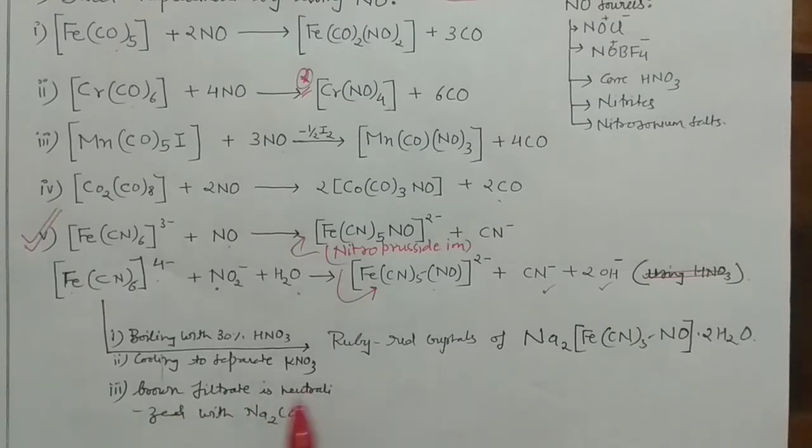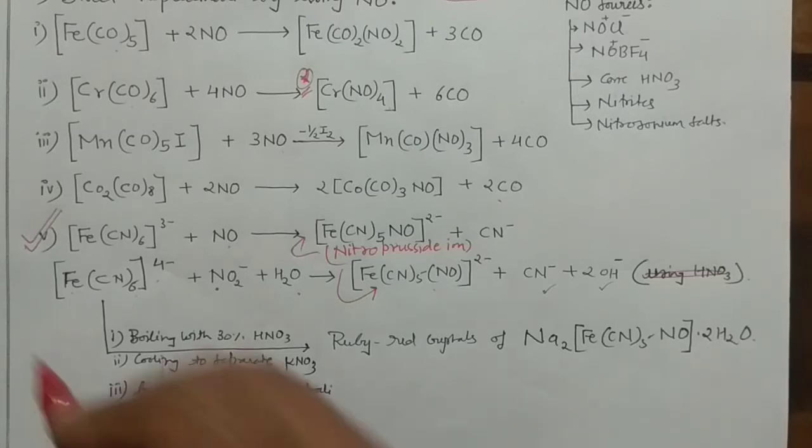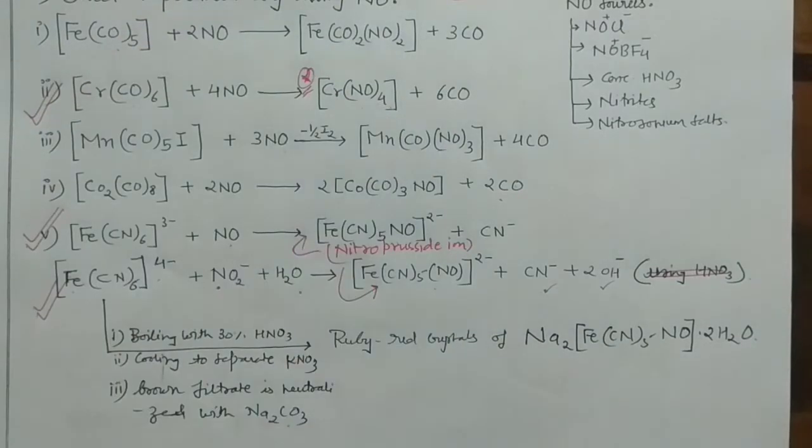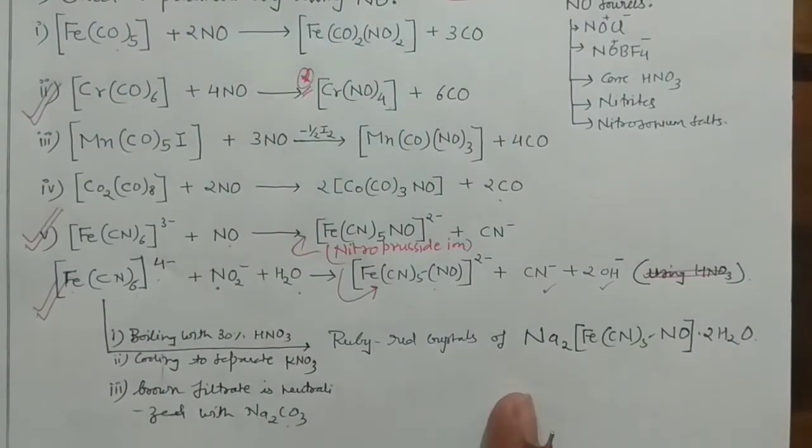Whatever brown filtrate is left after the removal of the potassium nitrate crystals, you will neutralize with sodium carbonate, and when you do these reactions separately, then you will get your ruby red crystals of this particular nitrosyl compound, Na2[Fe(CN)5NO].2H2O. So water of crystallization is also there. This reaction is again a very important reaction. These are some of the reactions which are very important from the examination point of view, okay?